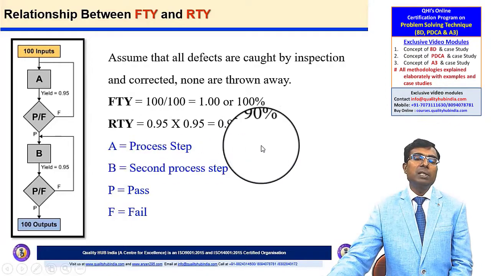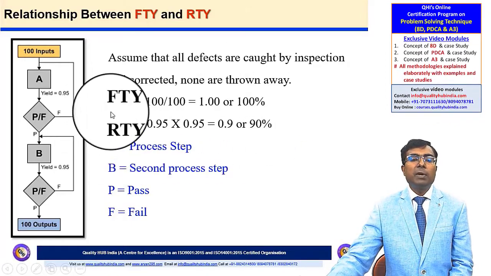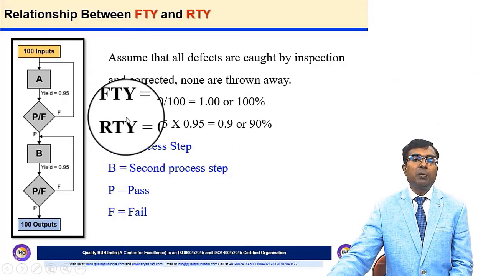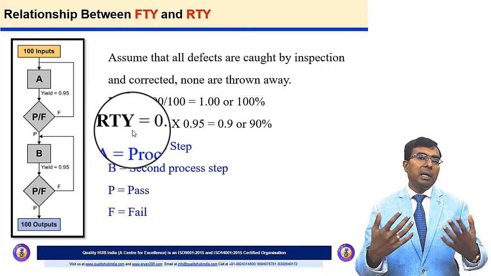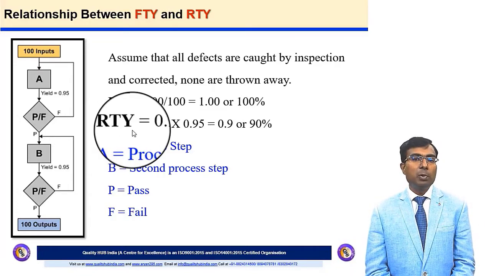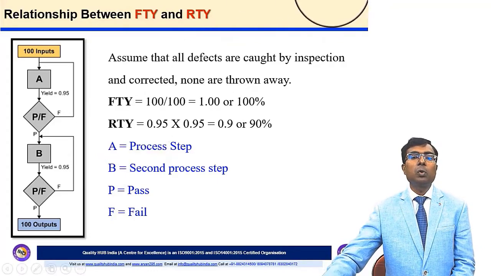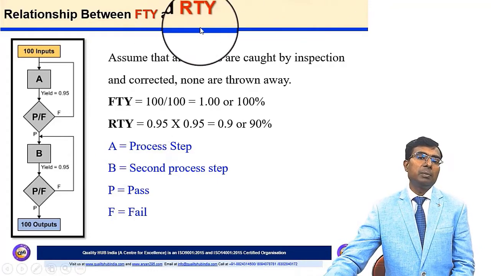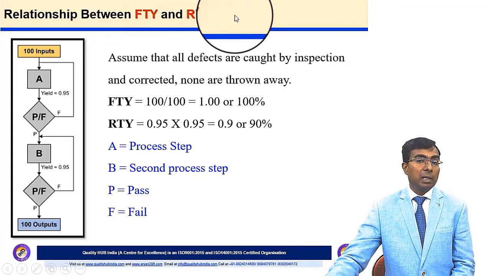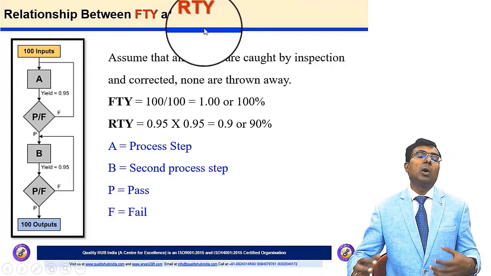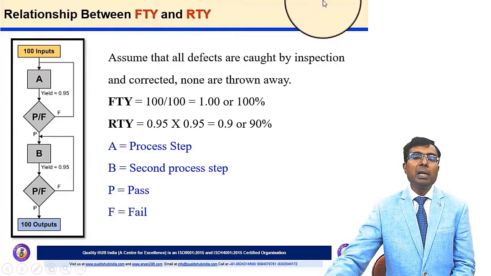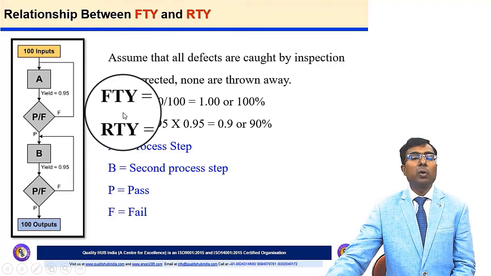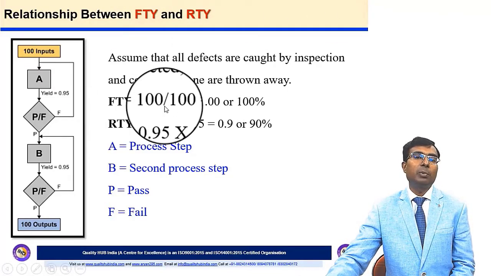So we can see here with this simple example, first time yield is unit sensitive, whereas rolled throughput yield is defect sensitive. So in terms of practicality and in terms of the continual improvement process, you should be using rolled throughput yield as a good measure, because this captures rework and this provides you an opportunity to make improvement. Whereas first time yield is not highlighting any defects or any correction which is being done during the process steps.